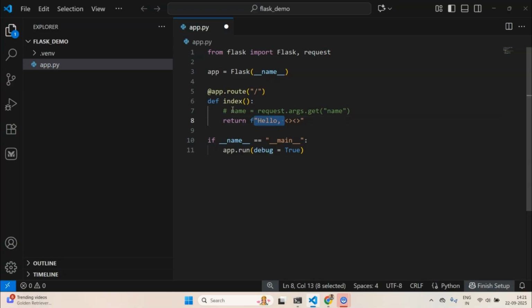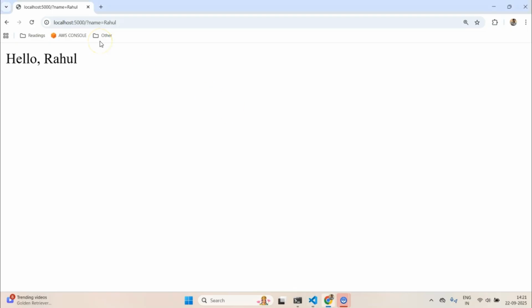maybe instead of hello, a script tag. Now script is a tag within HTML which allows you to execute JavaScript code. Now in JavaScript there is a function called alert. Hey there. Okay, so this function can be executed from here. Now if I run this, notice what happens. Hey there. So you see this, it is able to execute the code.